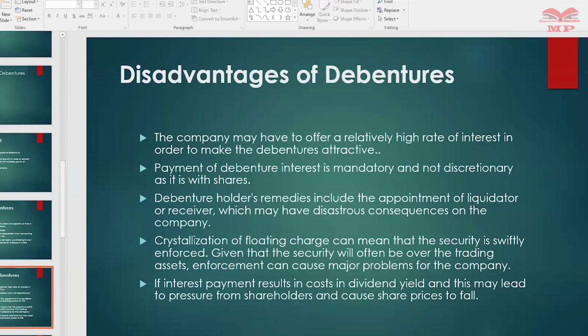And lastly, where interest payments result in the cost of dividend yield, this may lead to pressure from shareholders and cause share prices to fall. Interest will be paid before any amount is declared. And these are costs that will be covered by the company when all these costs are factored in.